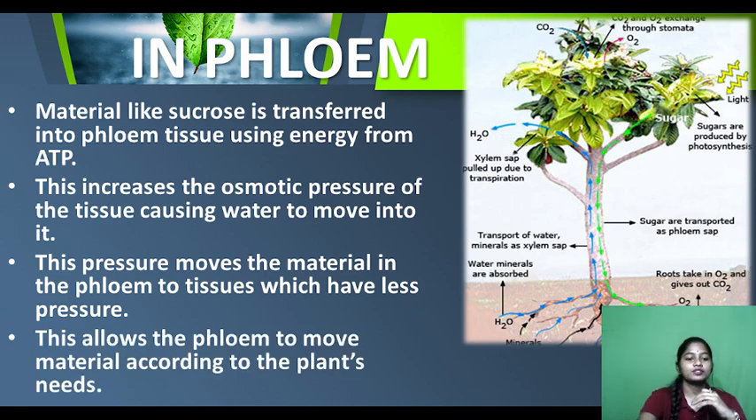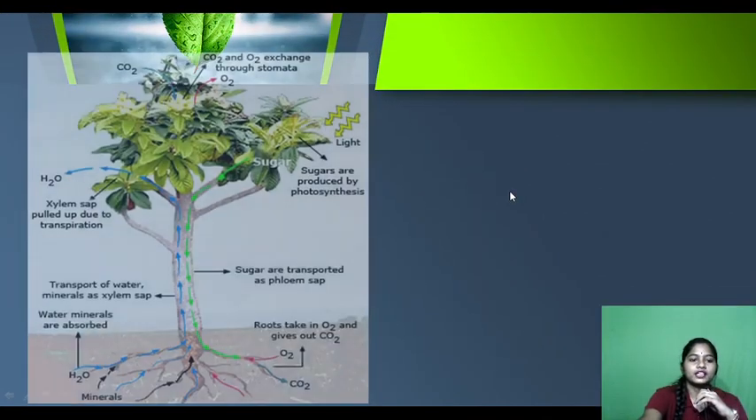So this allows the phloem to move materials according to the plant's need. When the plant needs to store them in the roots, it will move to the roots. When the plant needs them in the leaves, it will move to the leaves. So according to the plant's need, the phloem can regulate the movement of food transport. As you can see in the picture, sugars are produced by photosynthesis and they are moving downward. Here water and minerals are moving upward.